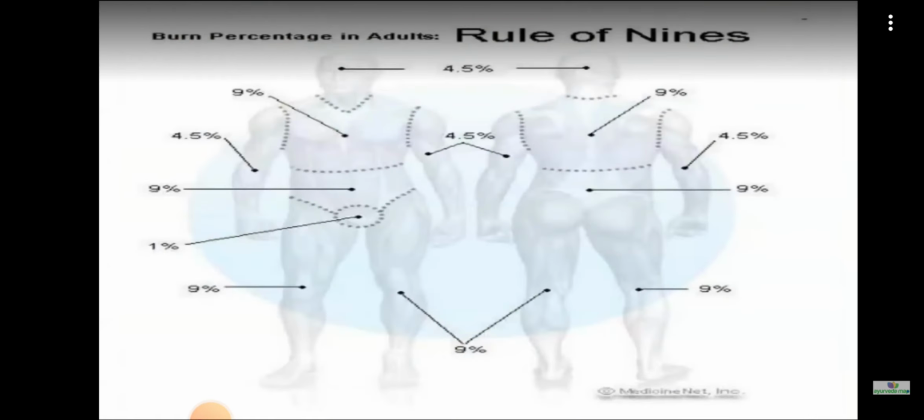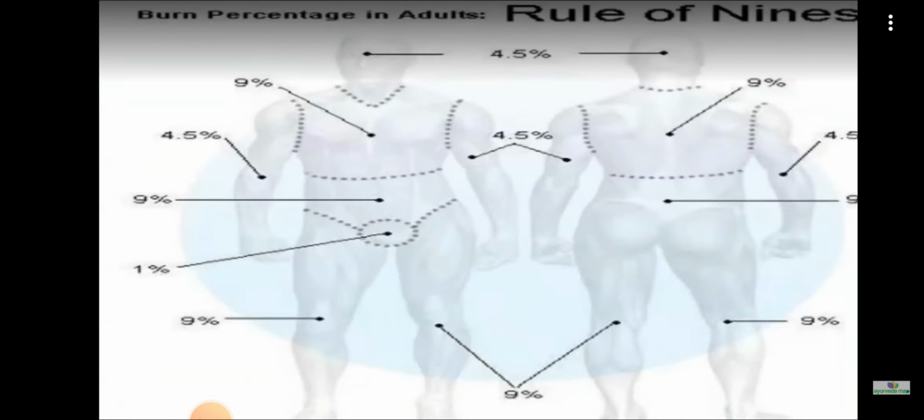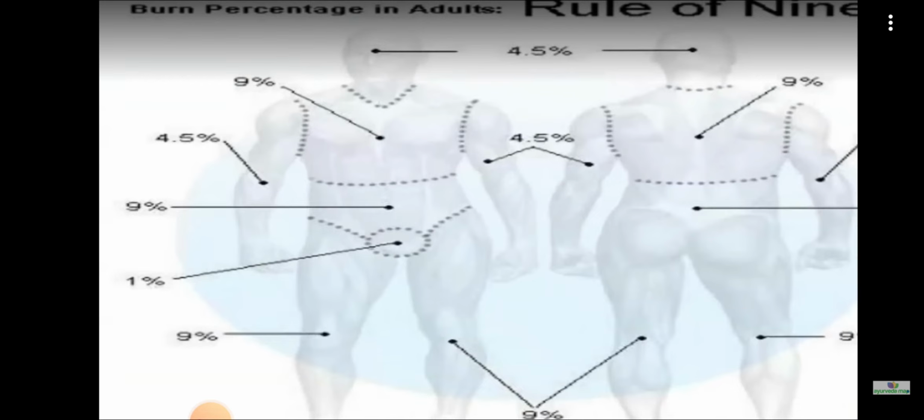Rule of 9 is given the name because in this picture you can see the anterior and posterior aspects are taken. The first is the head region, then the head and neck region. In the picture you can see the head and neck region is taken, and it is told that the head and neck region totally is 9%.